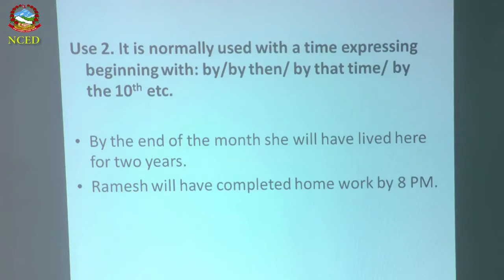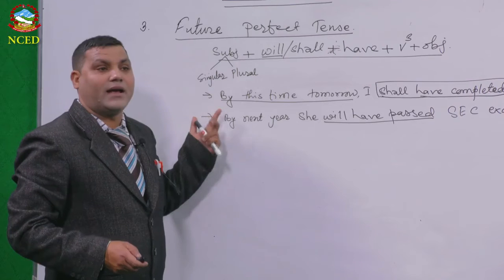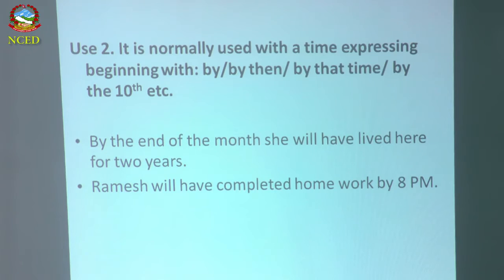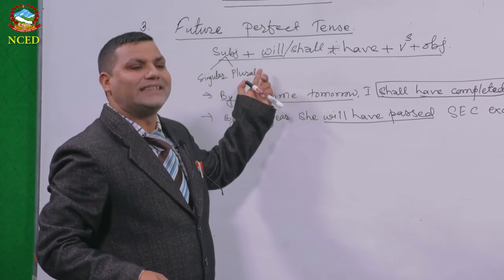Now another one, please, this is a very important point that you have to consider. It is normally used with time expressions beginning with "by". Please think carefully. By then, by that time, by the 10th, etc. In this case, we have to use this structure, the future perfect tense.